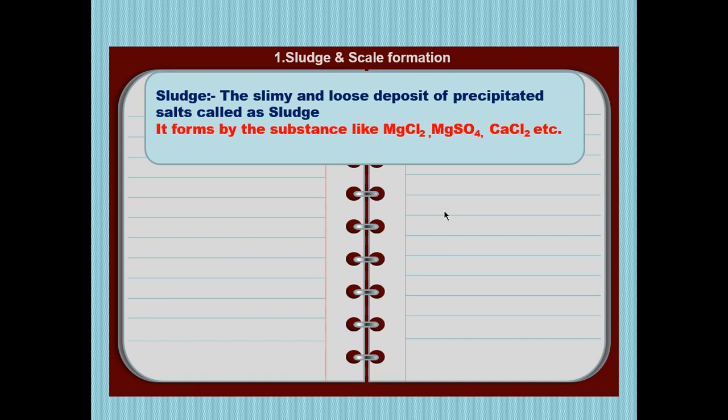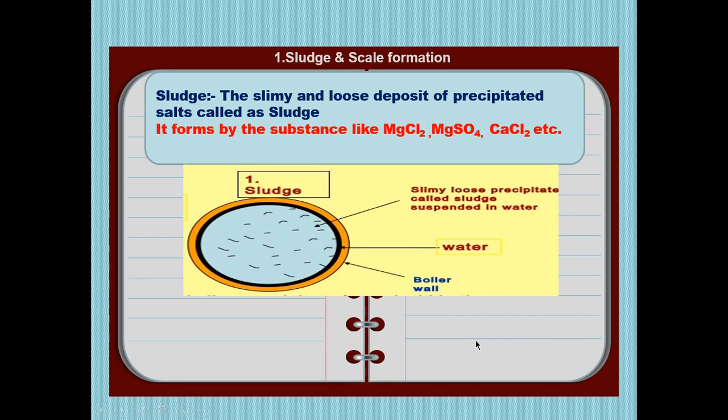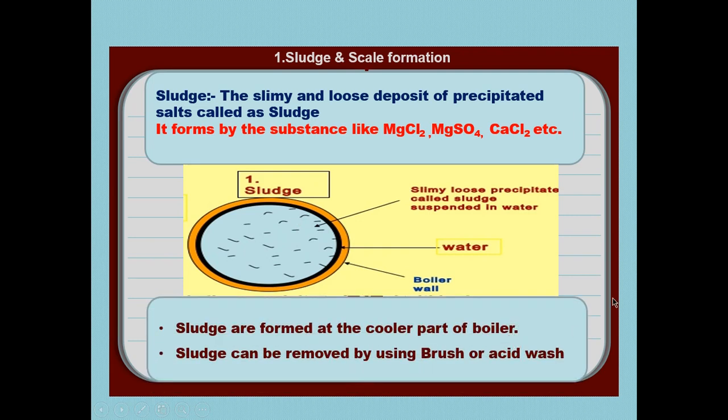Now if water is hard, it may contain different types of salts. Some salts form a loose, slimy precipitate, and some salts form a hard, adhered precipitate. If the precipitate is slimy or loose, it is called sludge. Now look here. This is the wall of the boiler, and water is taken in it. If slimy, loose precipitates are formed within that water, then we can call it what? It is sludge.